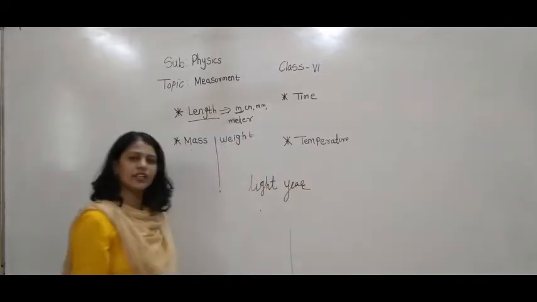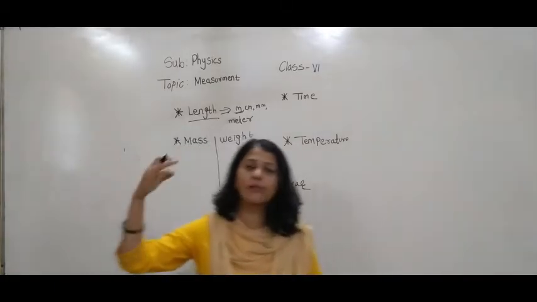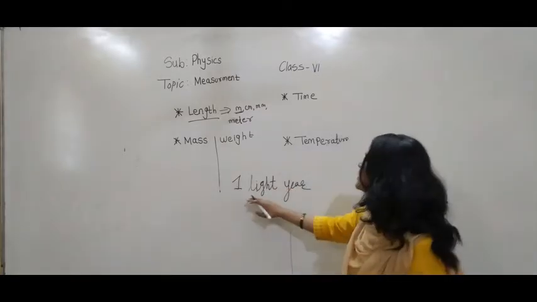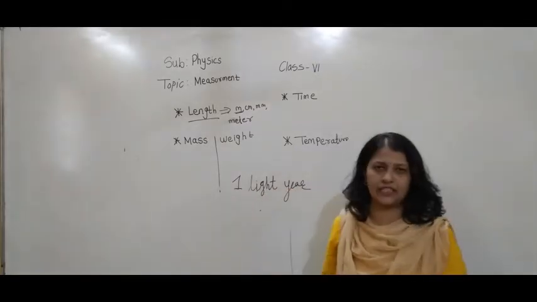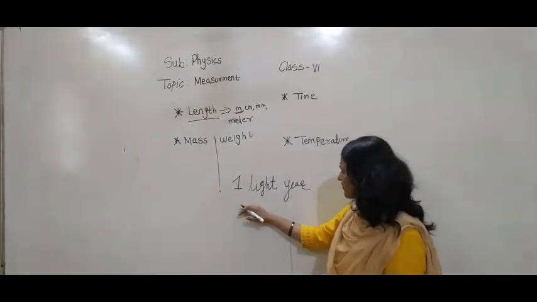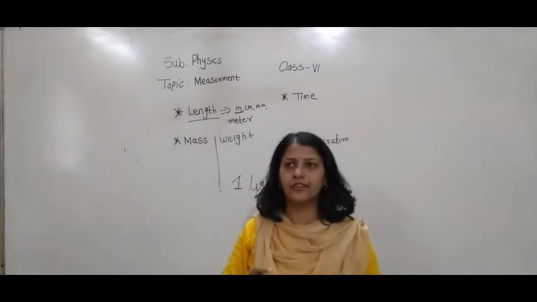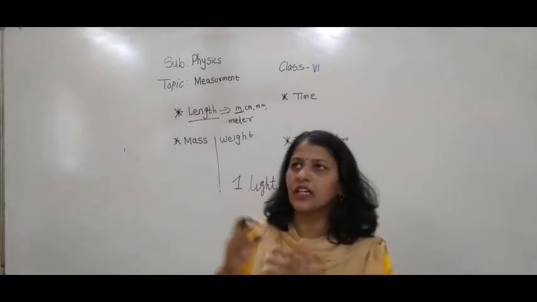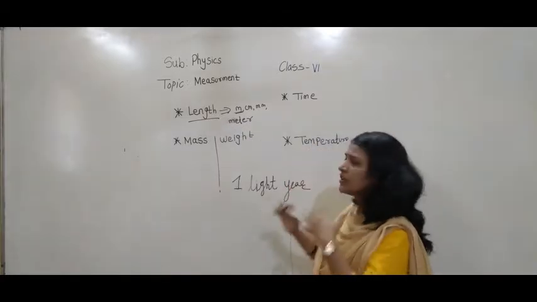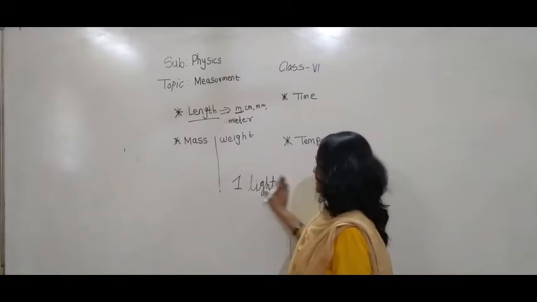So the unit we use to measure the distance of heavenly bodies, that is a larger distance, is the light year. Are you getting this? This was about distances that are very far away, for which we use the light year.